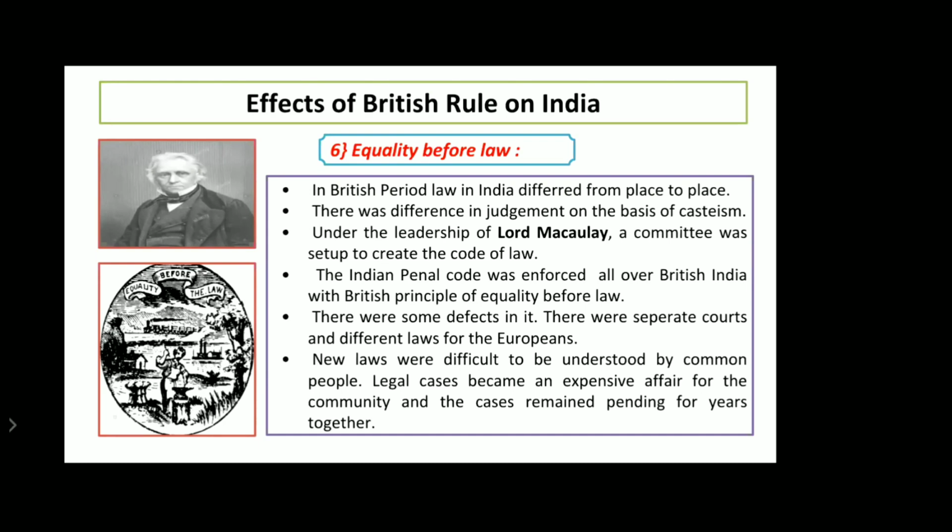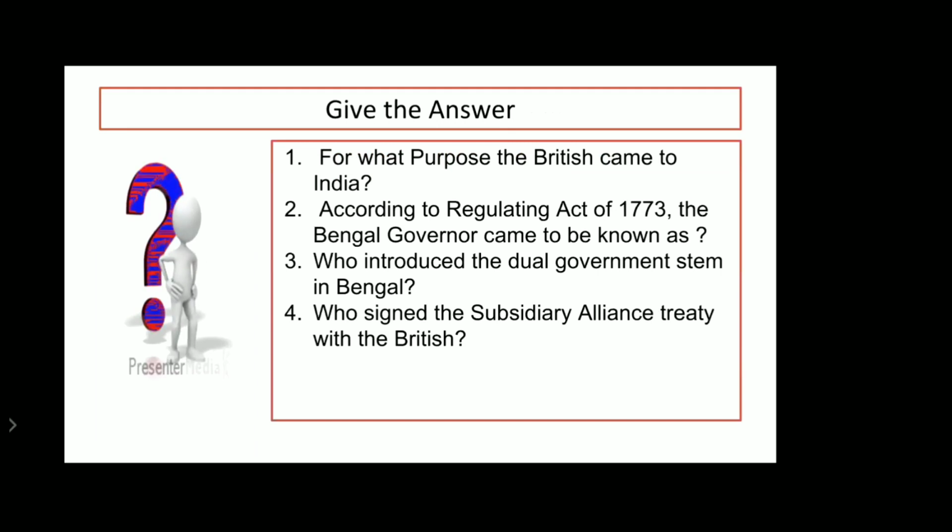Okay, so with this, I will just ask you some questions. So, for what purpose did the British come to India? I just told you. For what purpose did they come? They came to rule India. Okay. So, according to the Regulating Act of 1773, the Bengal Governor was known as Governor General.